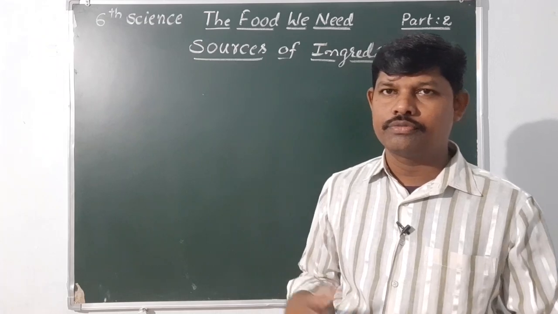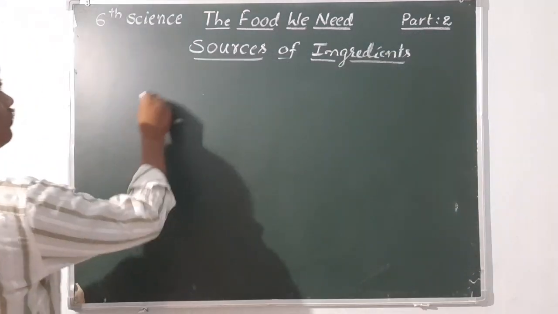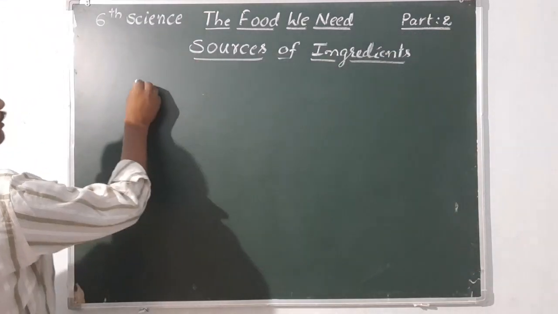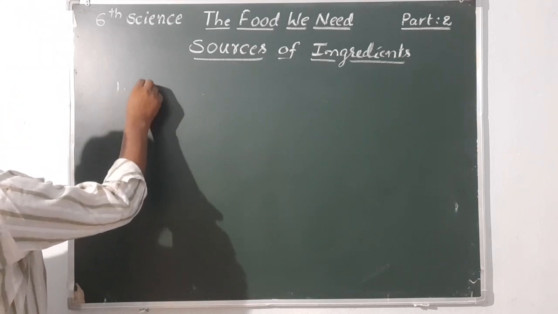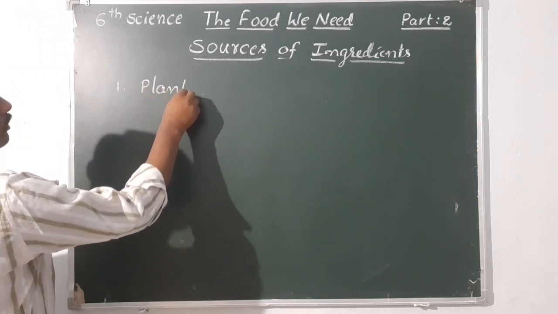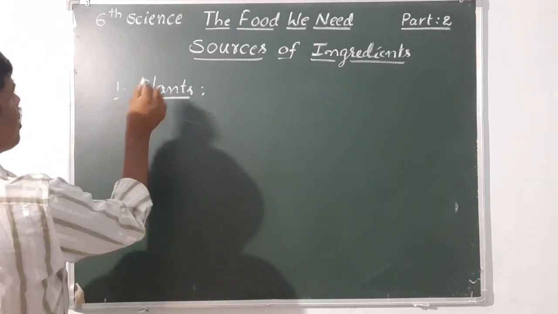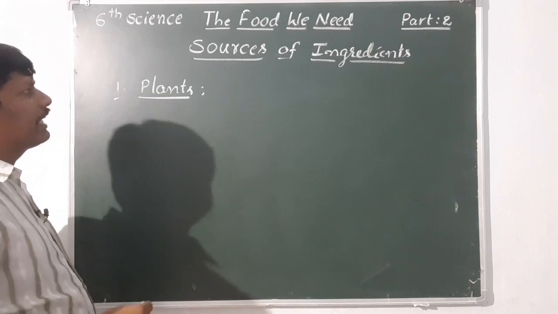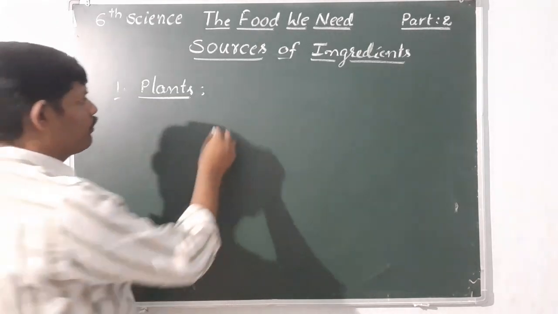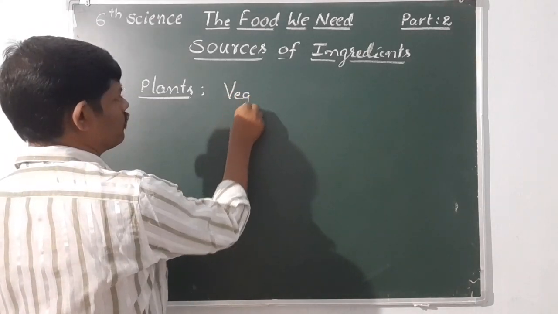Let us list out. First one, from plants. Sources of ingredients from plants. What are the materials we are getting from plants? Vegetables.